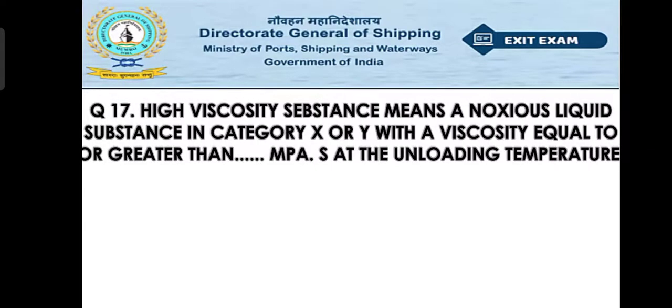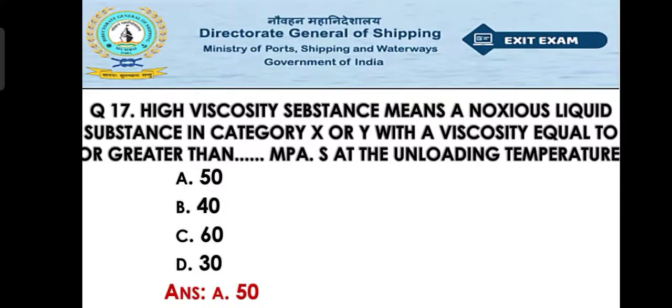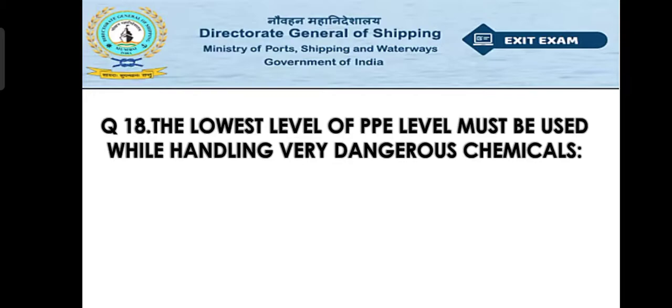High viscosity substance means a noxious liquid substance in category X or Y with a viscosity equal to or greater than dash MPa as at the unloading temperature. Option A 50, option B 40, option C 60, option D 30. So the right answer will be option A, that is 50. Now move to question number 18. The lowest level of PPE must be used while handling very dangerous chemical. Option A yes, option B no. So the right answer will be option B no.